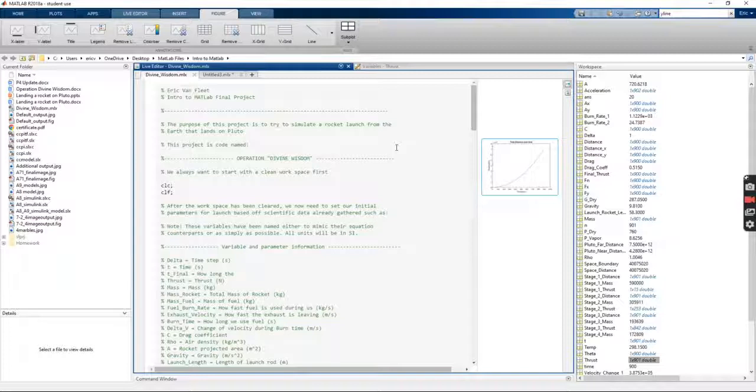My name is Eric Van Fleet and this is my final code, which is launching a rocket to Pluto. I've named the code in the same vein and manner as NASA: Operation Divine Wisdom, because Pluto was the Greek god of the underworld and we are searching for wisdom by searching through the stars and trying to figure out more. So, Divine Wisdom.